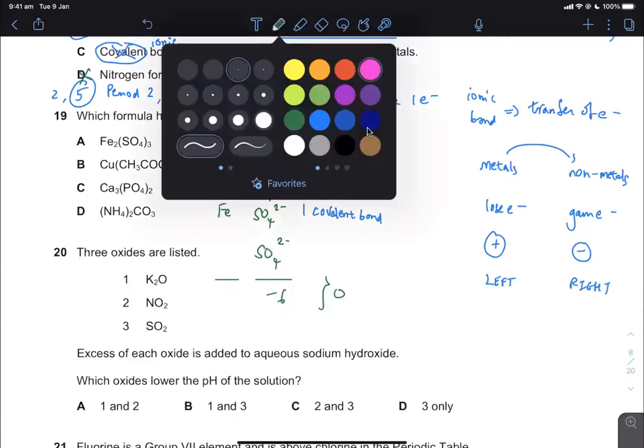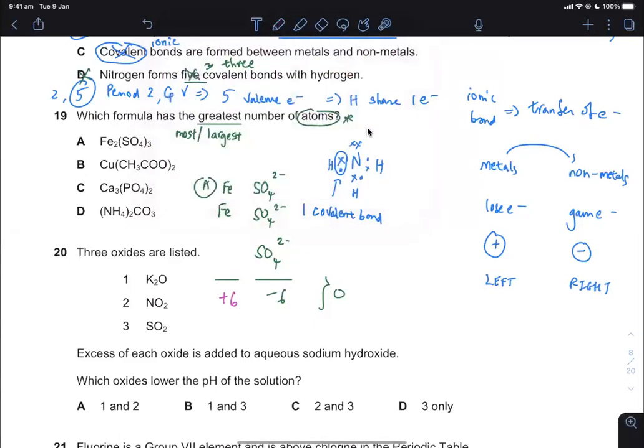When you crisscross the valency, you want the total positive charge there to be equal to the total negative charge. So you need that to be +6, but you only have 2 iron. So each of that must be iron 3 plus. This is in your year 9 or beginning of year 10 under chemical formula, how you deduce the formula. Then this name is going to be iron 3 sulfate. But this question is not asking you for a formula. It's asking you whether you can read the formula and think about the number of atoms.